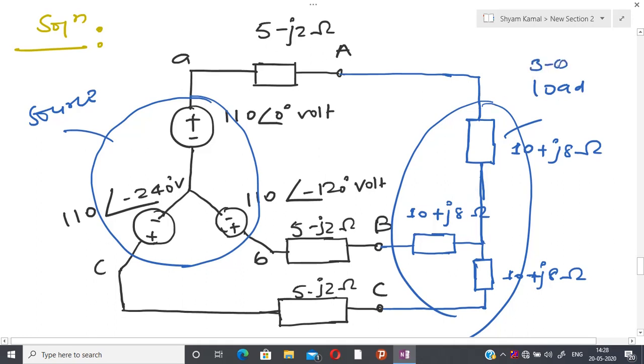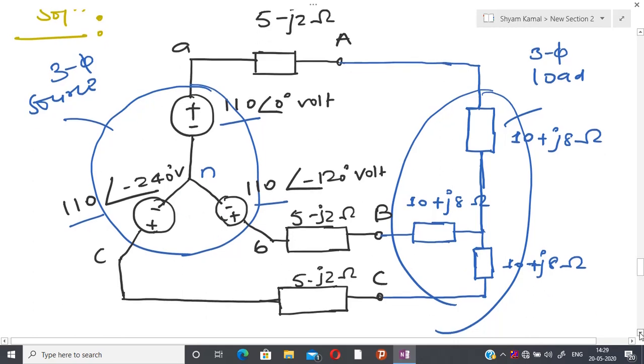Now here, the neutral point is N, so VAN, VBN and VCN have exactly the same magnitude, and angles of 0, minus 120, minus 240. So basically I have positive sequence.